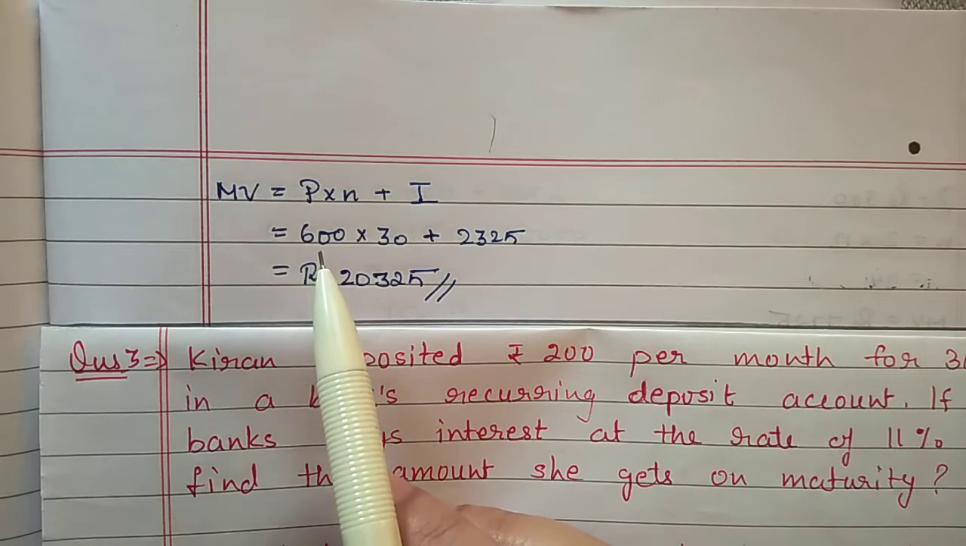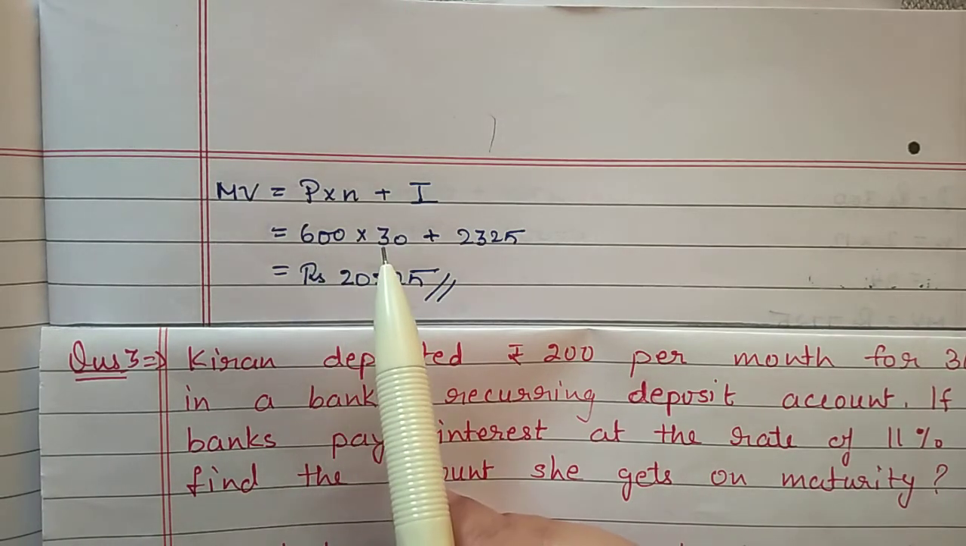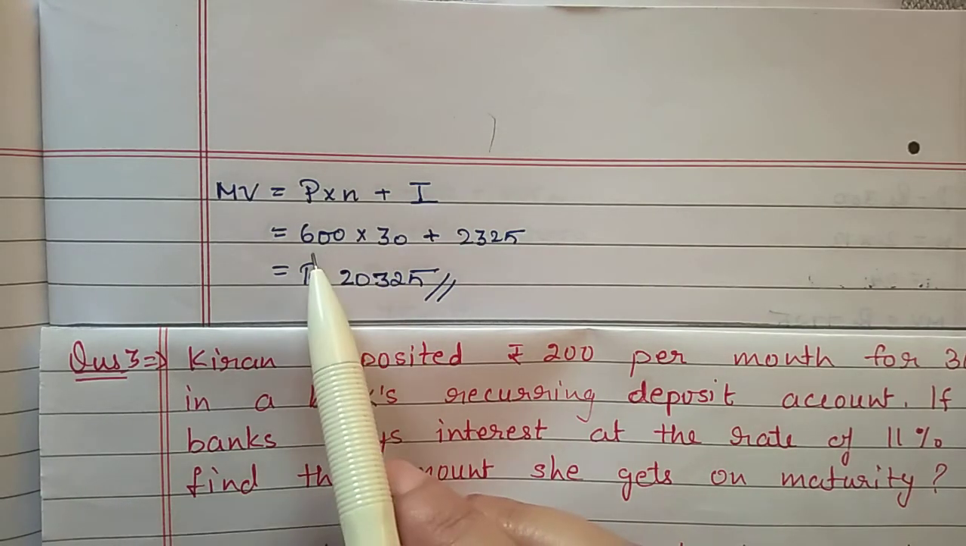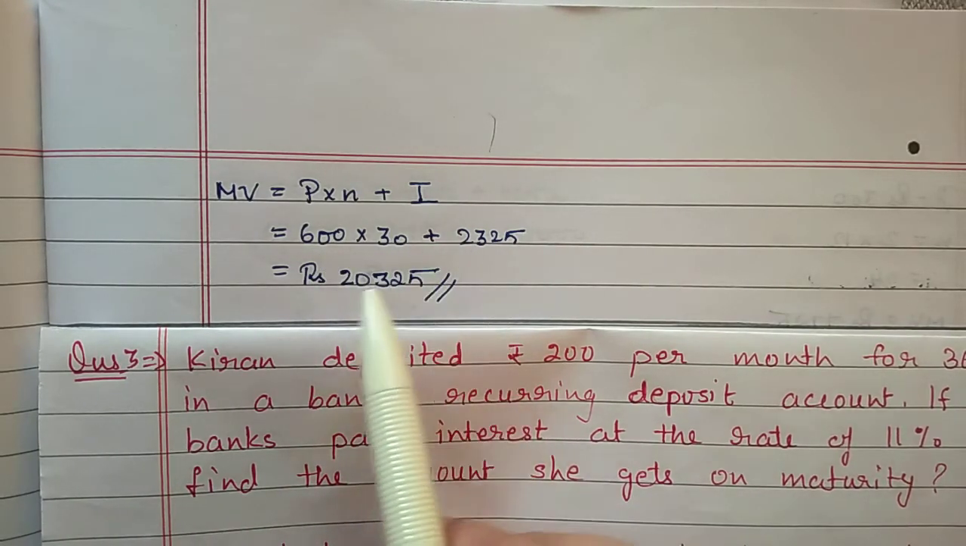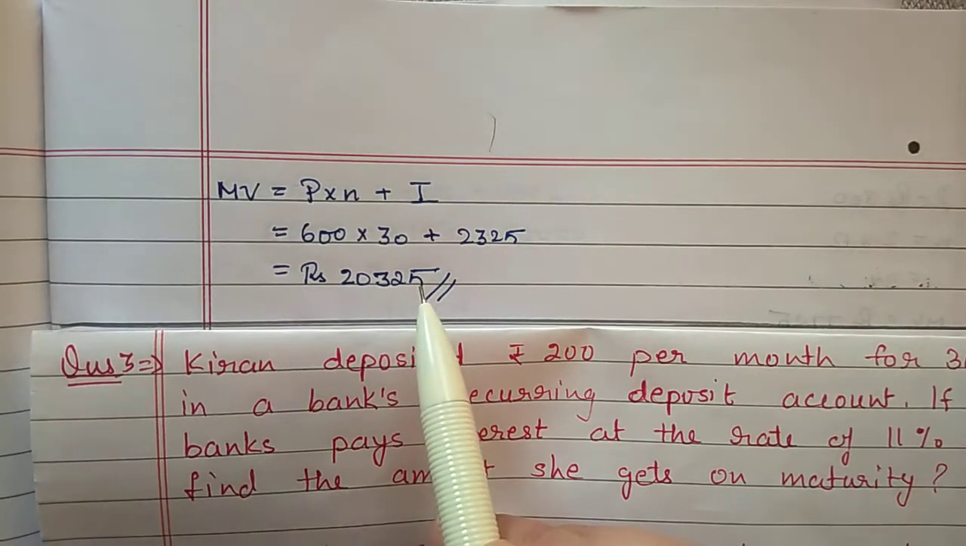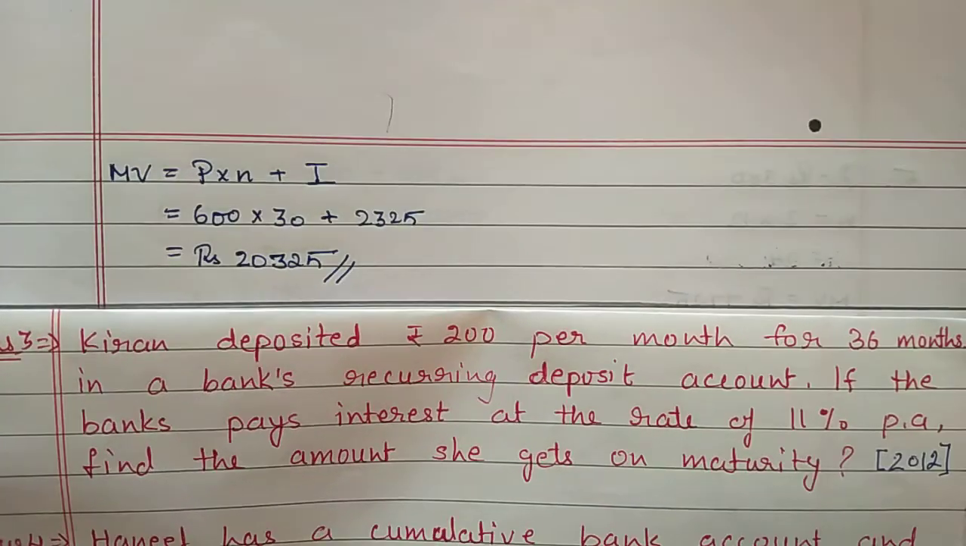Principal is 600 rupees for 30 months. So 600 into 30 plus 2325. Multiply first these two numbers and then add with this. So maturity value will be 20,325 rupees. Question number 3.